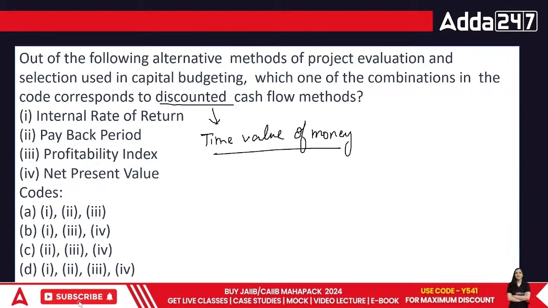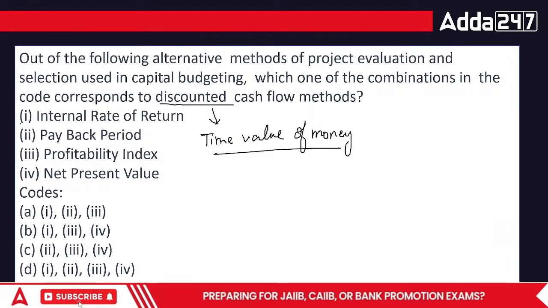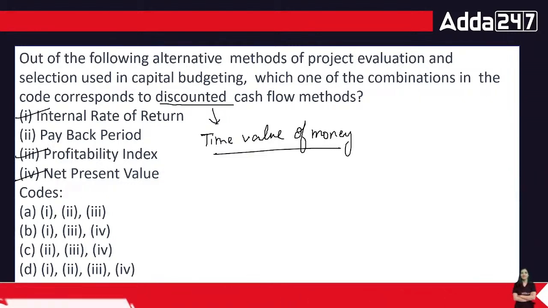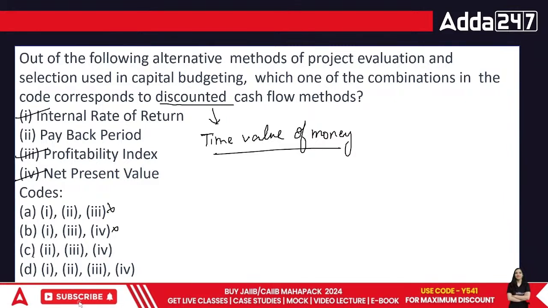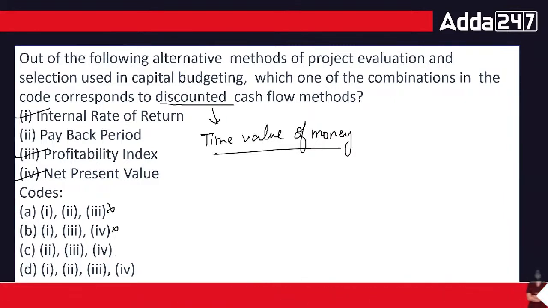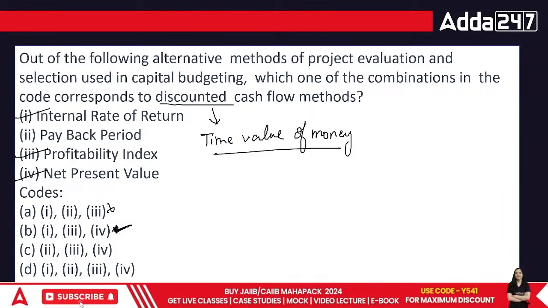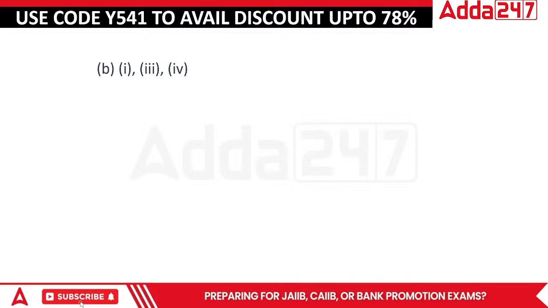Okay, so in this case the answer is going to be time value of money. Based upon this, we have IRR is based upon time value of money, PI is also based upon time value of money, NPV is also based upon time value of money. So the answer is 1, 3, 4. B has got 1, 3 and 4. So the correct answer in this case would be B, 1, 3 as well as 4, everyone. Got the idea?